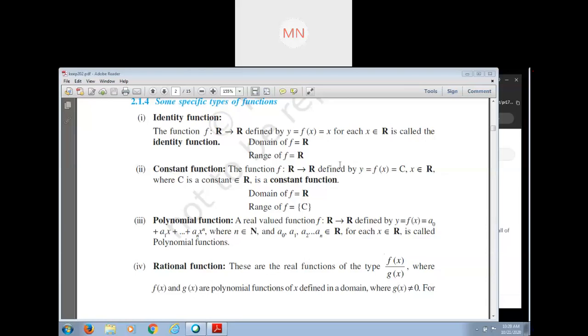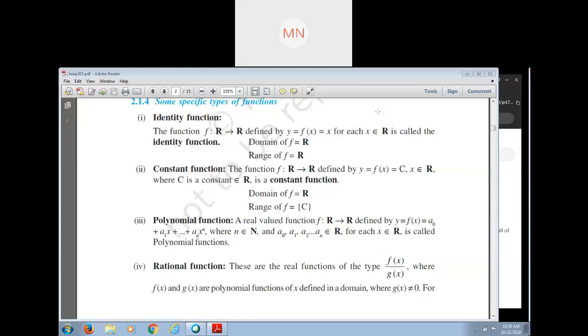In that case, it is necessary that all elements of the first set are associated to the second set. It's mandatory. Suppose set A has three elements a, b, c, and set B has four elements 1, 2, 3, 4.